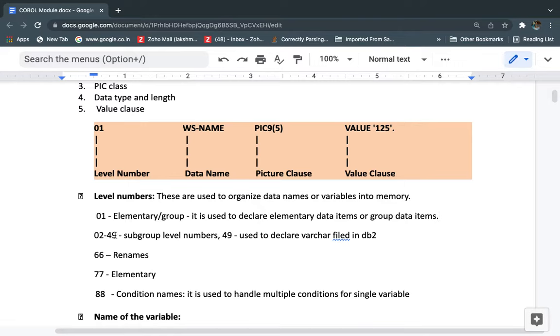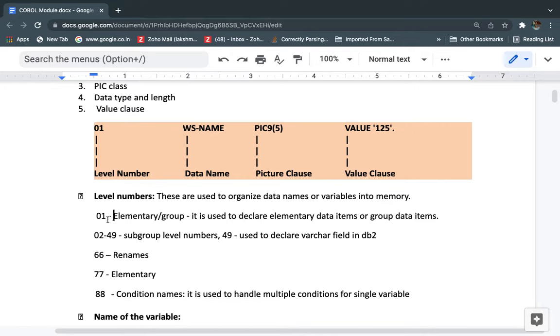Next, 02 to 49 can be used for subgroup level numbers. 49 is used to declare the varchar field in DB2. Mostly we use 01 for individual or elementary items or groups, and whatever level numbers 02 to 49 we have, we can give only under the 01. Like ranks, first rank, second rank, third rank, here also 01 is the first level number.